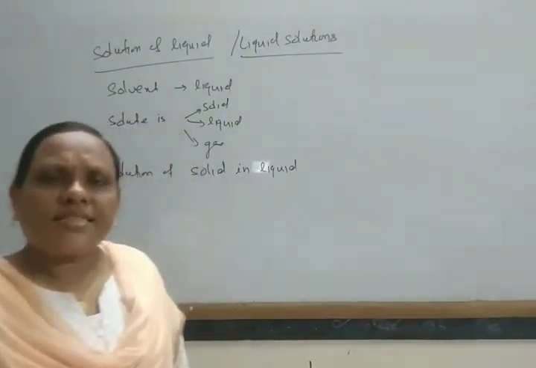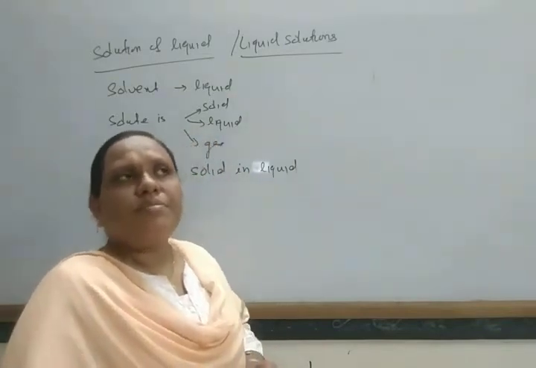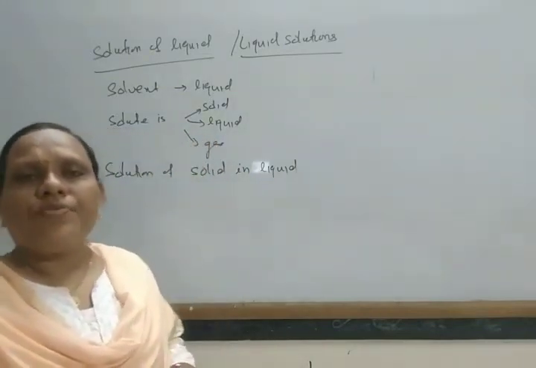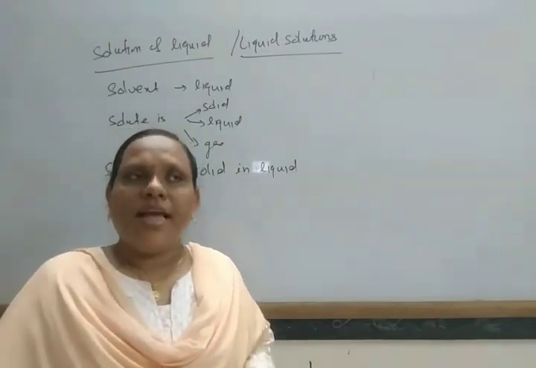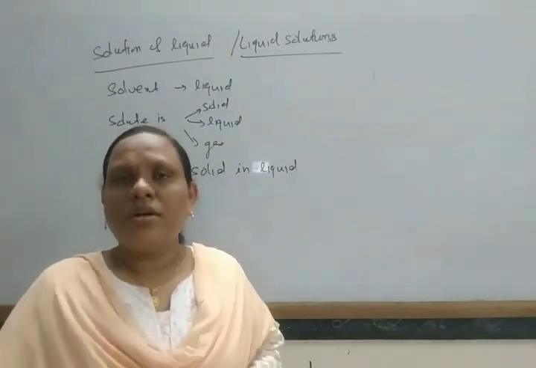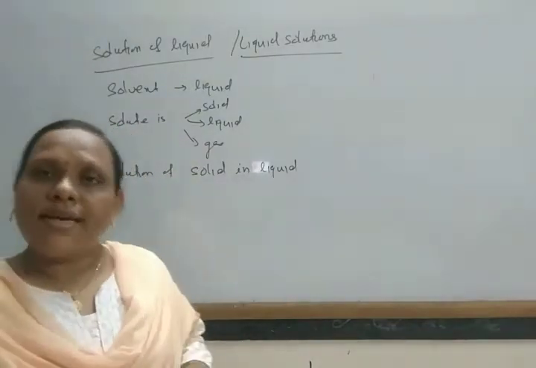In some cases, if the dissolution is exothermic, then by increasing temperature, the solubility of the solid in liquid decreases. And if it is endothermic in nature, then the solubility of the solid in liquid increases.